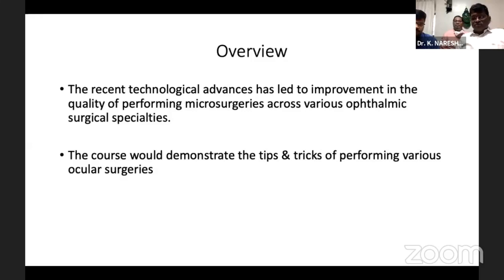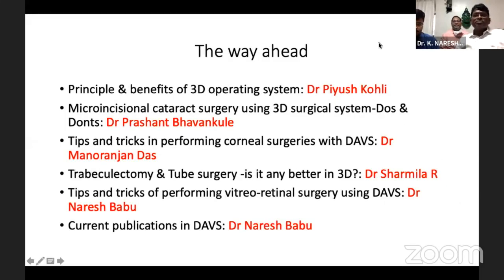So we have got a wonderful panel of speakers today. So this is the overview. I'll be introducing, and the basic principles of the 3D operating system will be spoken to us by Dr. Piyush Kohli, followed by cataract surgery using 3D vitrectomy, do's and don'ts by Dr. Prashant Bhavanpillai, and we'll be having a talk by Dr. Manoranjan on corneal surgeries, followed by Dr. Charmila, who's going to talk to us on trabeculectomy and tube surgery. Finally, I'll be talking about our publications and how it is useful in VIAS surgery.